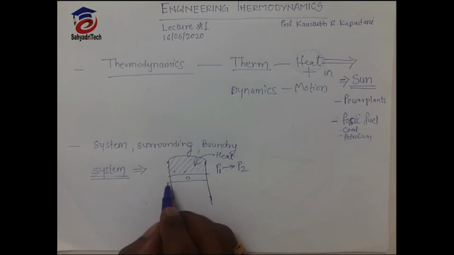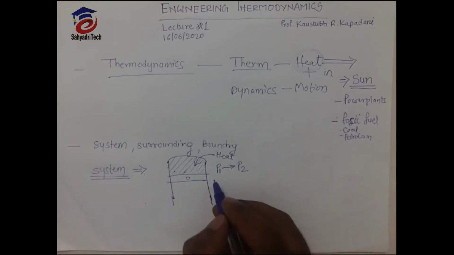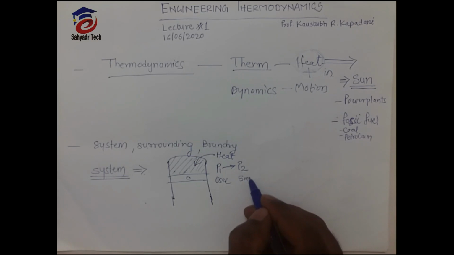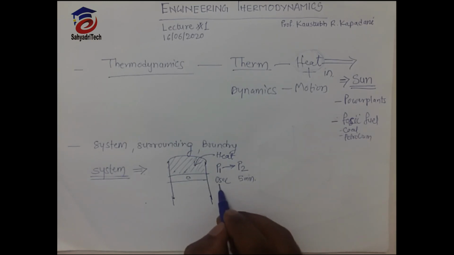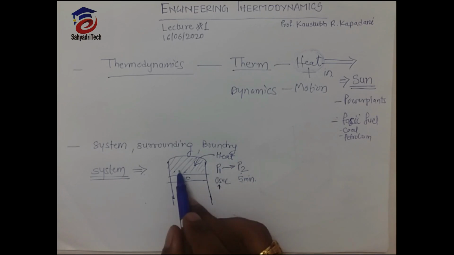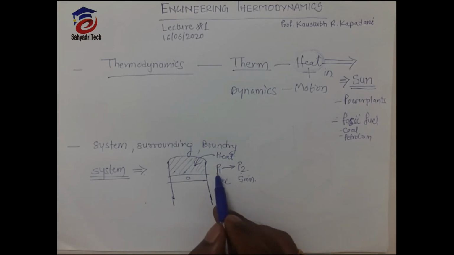Initially the pressure was P1. Suppose we started measuring pressure at 0 seconds, it was P1, and after 5 minutes the pressure will be P2. You have added heat for 5 minutes, then pressure has increased up to P2. What about temperature?